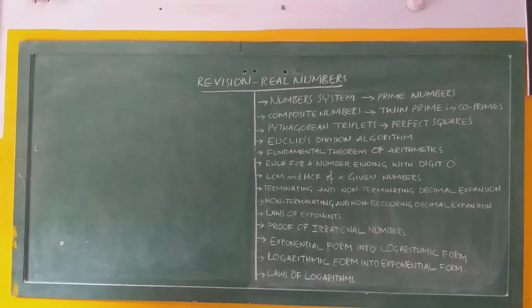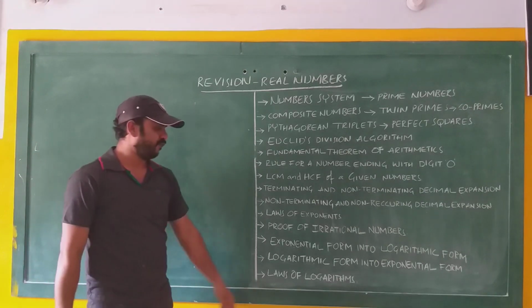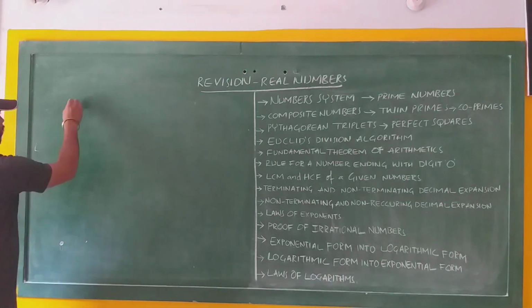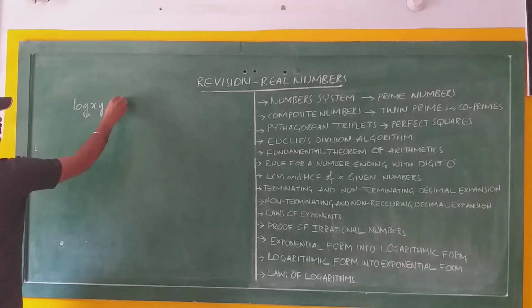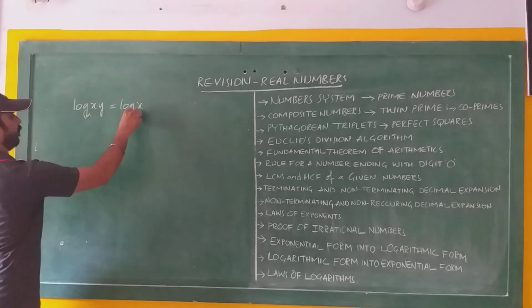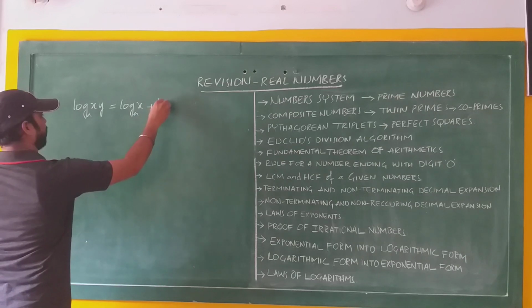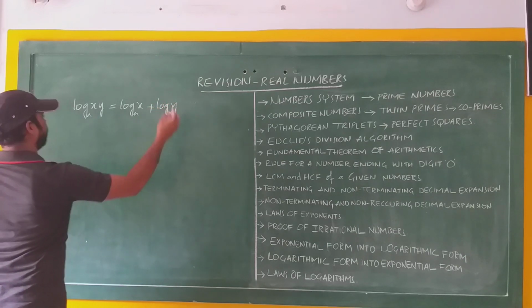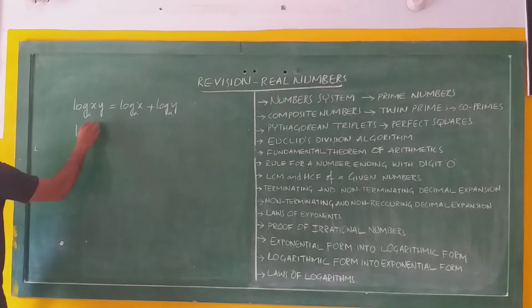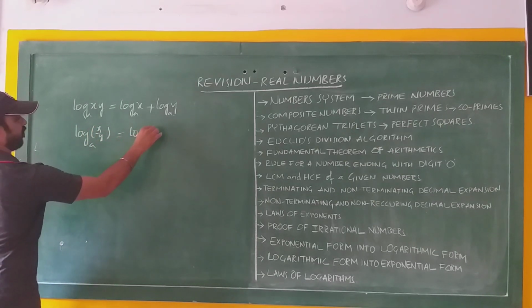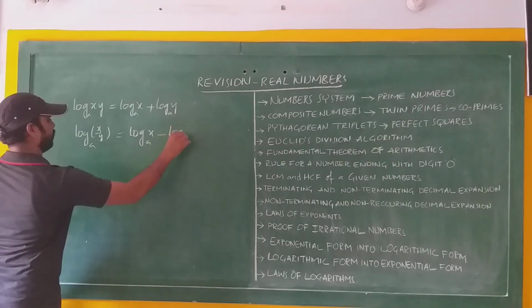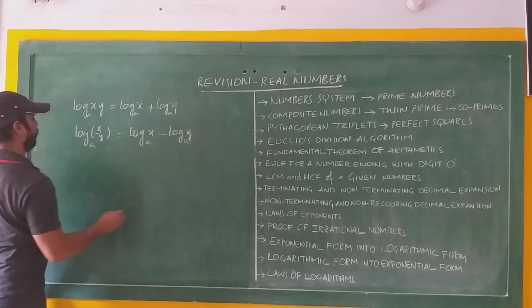Next one, laws of logarithms. Log of xy to the base a equal to log of x to the base a plus log of y to the base a. Log of x by y to the base a equal to log of x to the base a minus log of y to the base a.